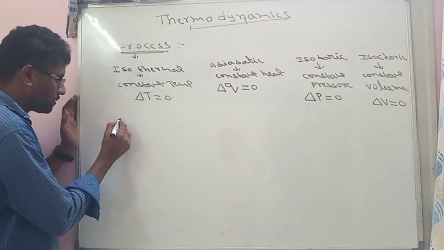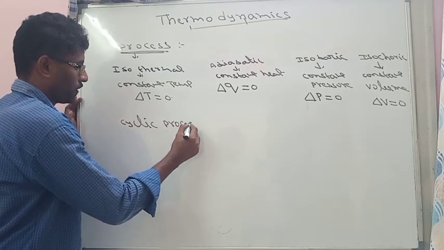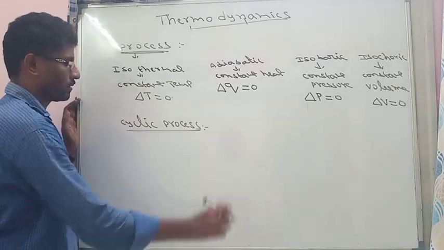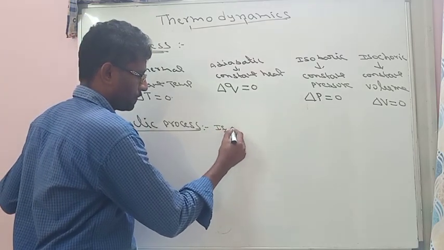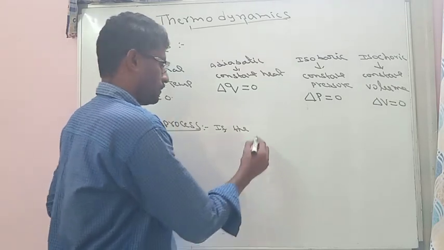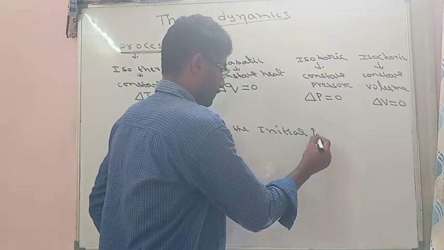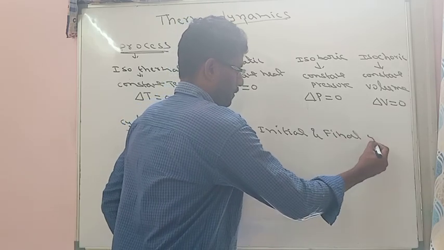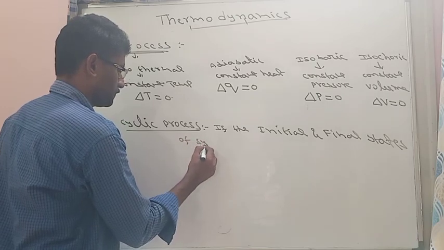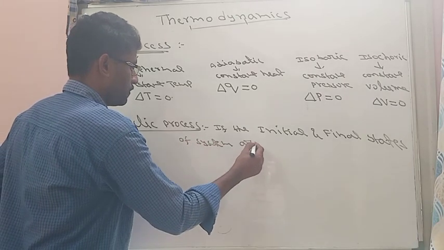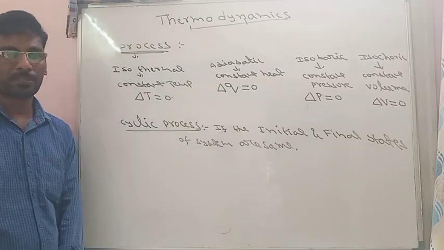Another extra process also there is the cyclic process. Cyclic process means if the initial and final states of the system are the same, then the process is called a cyclic process.